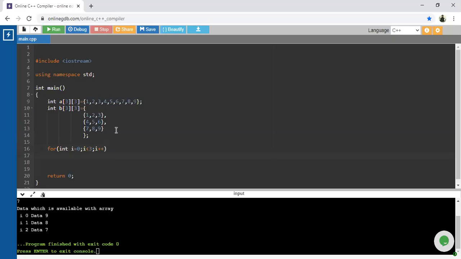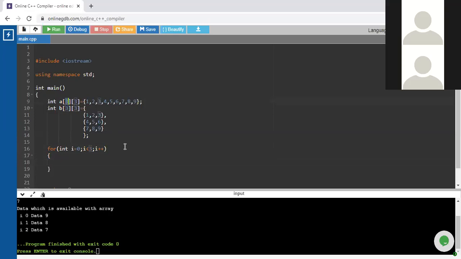Next, if I use only the first for loop, what will happen, guys? This particular for loop is only for the row. I will write here, this particular for loop is only for row. The first outer for loop is always for row.